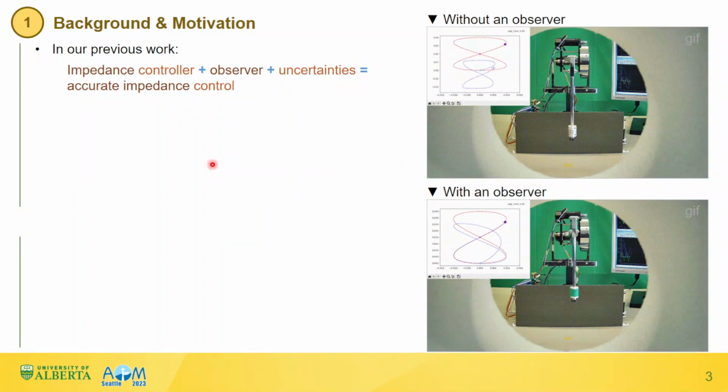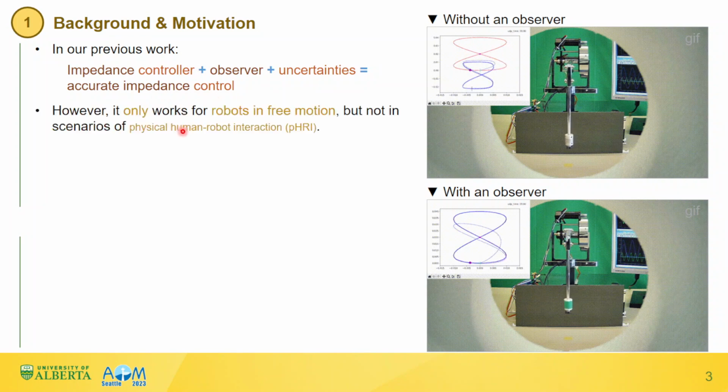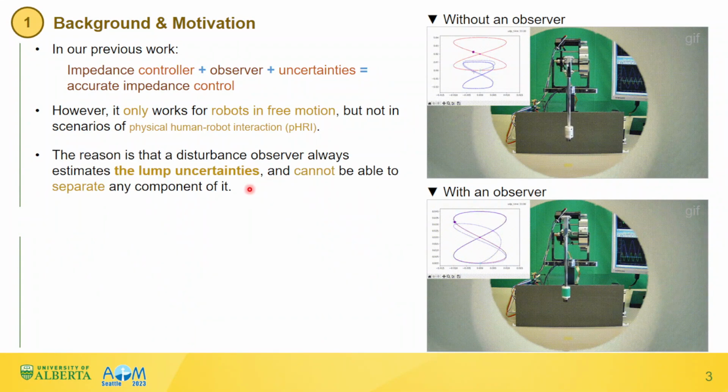First of all, background and motivation. In our previous work, it has been shown that integrating an impedance controller with a disturbance observer can realize an accurate impedance control. However, it only works for robots in free motion, but not in scenarios of physical human-robot interaction (pHRI). The reason is that a disturbance observer always estimates the lumped uncertainties and cannot separate any component of it.